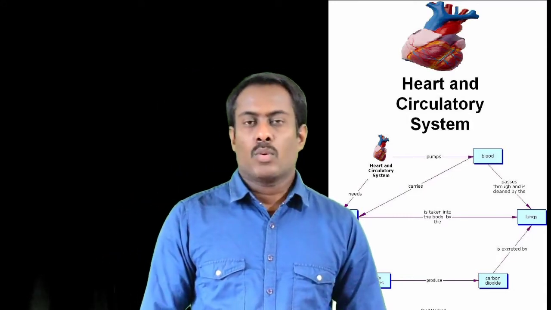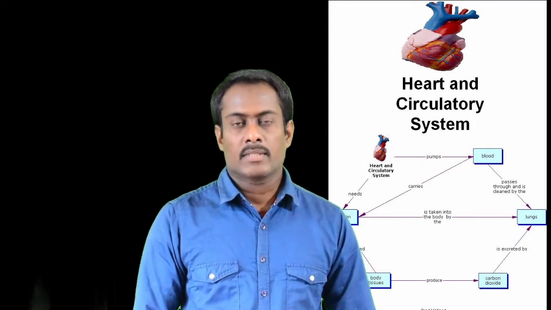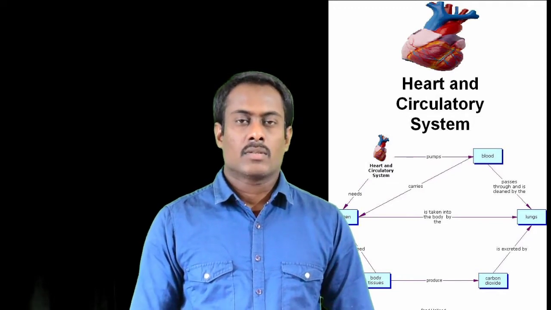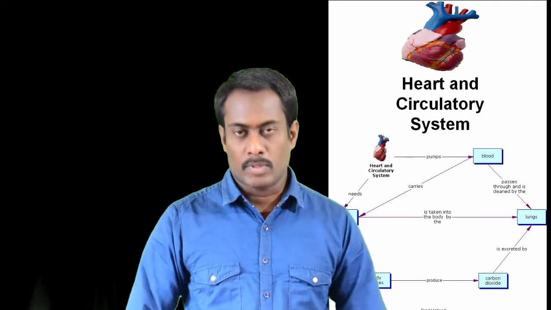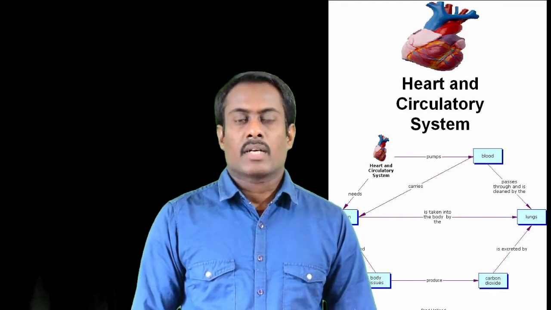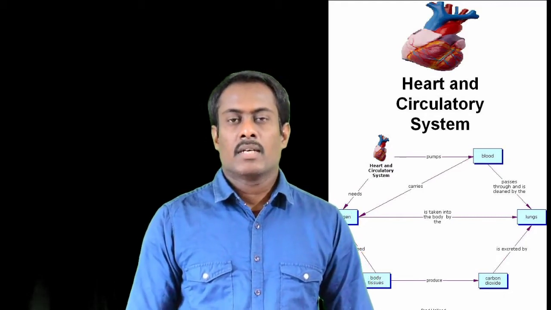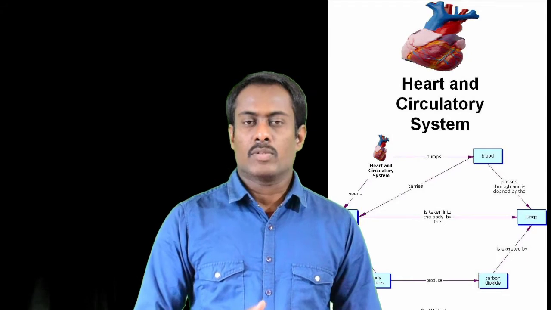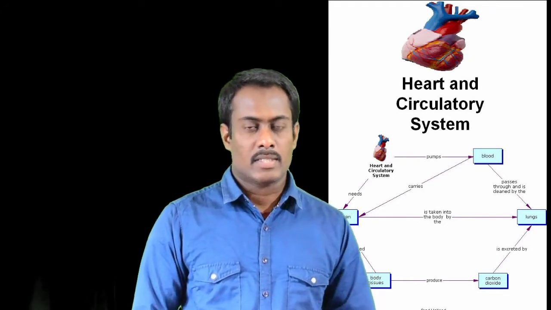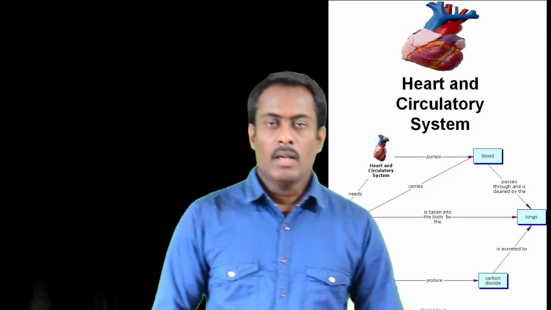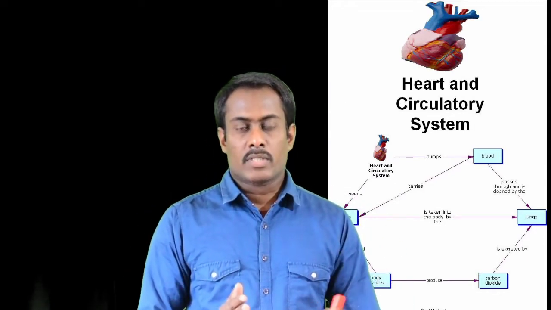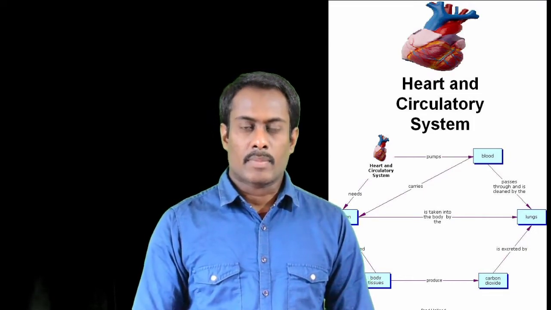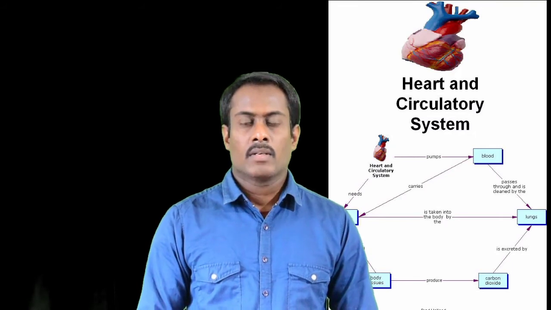Oxygen enters into the lungs, and from the lungs the oxygen is supplied to each and every cell of the body. At the same time, the carbon dioxide, which is a waste, is brought back into the lungs and is released outside the body. Oxygen is mixed with the blood and circulated, and carbon dioxide is also circulated by dissolving in it.